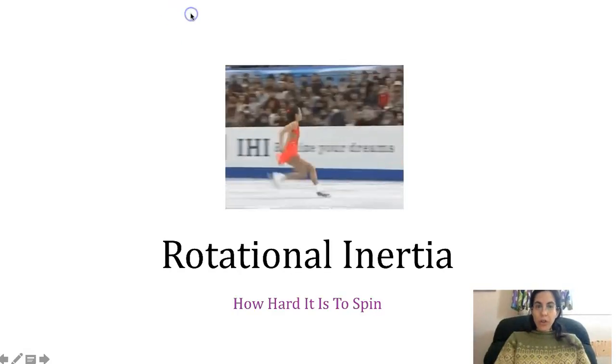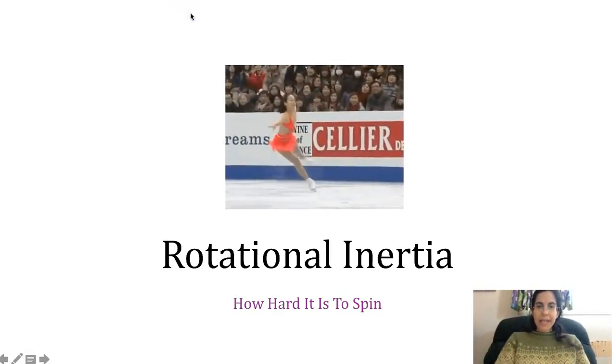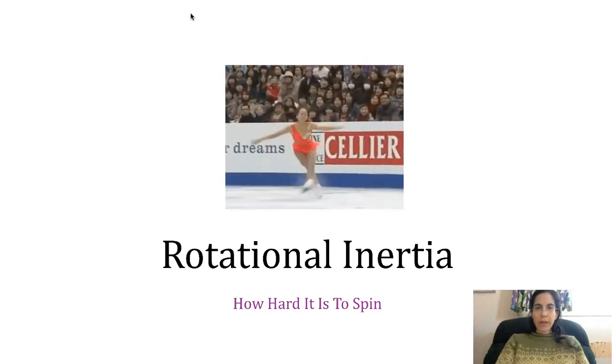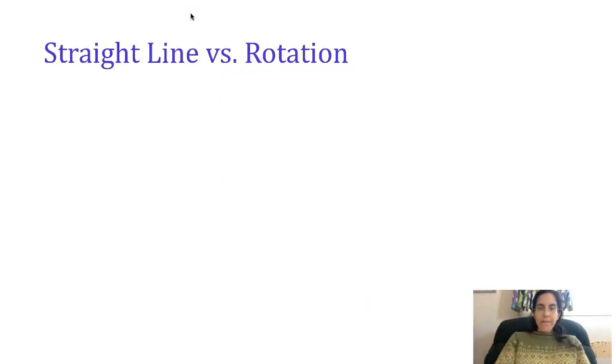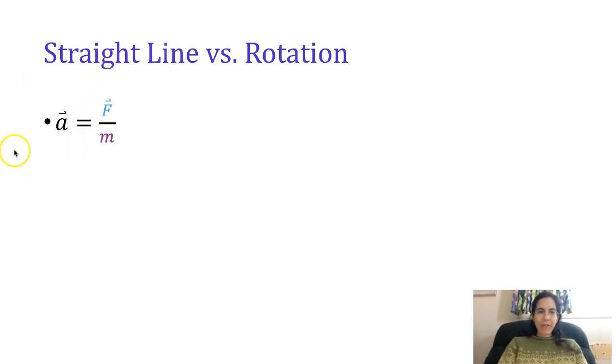Moment of inertia, also known as rotational inertia, is how easy or hard it is for things to spin. Physics operates in much the same way whether you're moving in a straight line or rotating in a circle. In straight line motion, we had acceleration, changing your motion, speeding up, slowing down, or turning. It was caused by a net force divided by your mass. Things moved and kept moving because of conservation of energy. They had kinetic energy, 1/2 of your mass times your velocity squared.